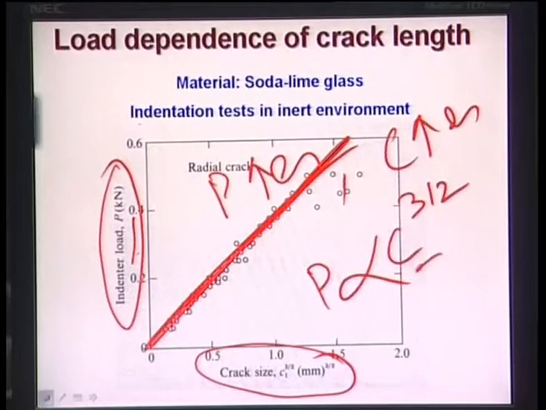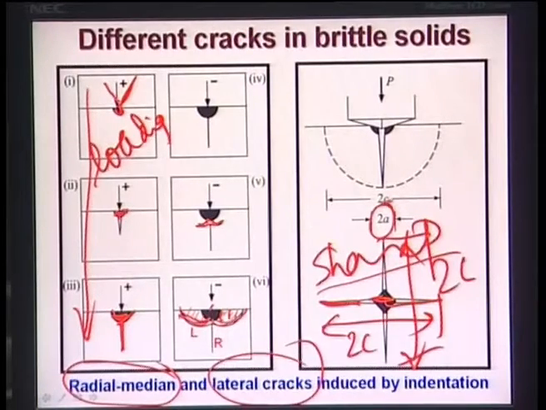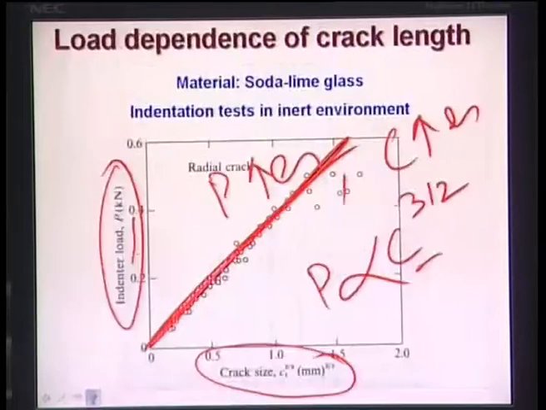And what is the C value? If you go back to this length, this is your C, because this whole length is 2C, so half of it is C. So you measure the crack length and the indent load, and systematically vary them, and if you plot it, you get P proportional to C to the power 3 by 2.